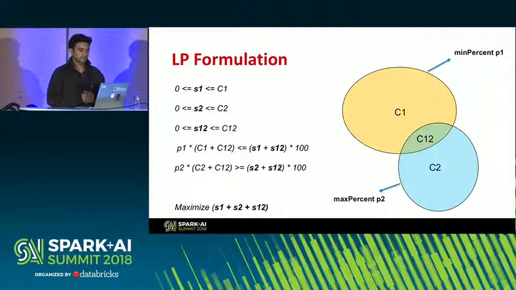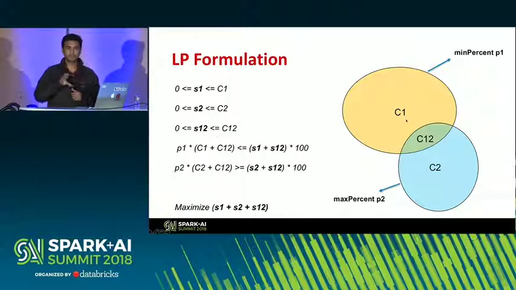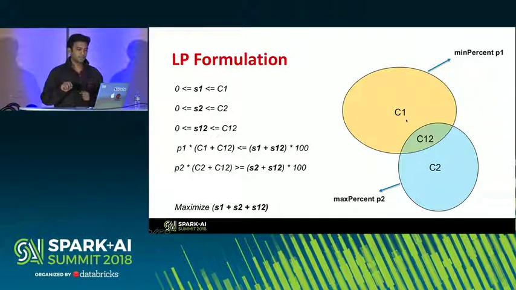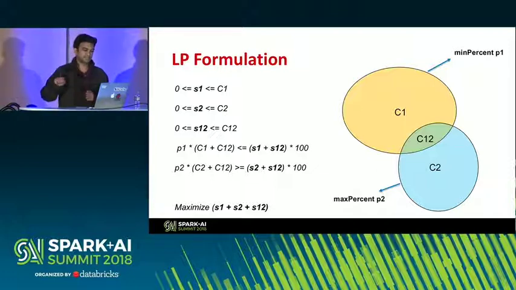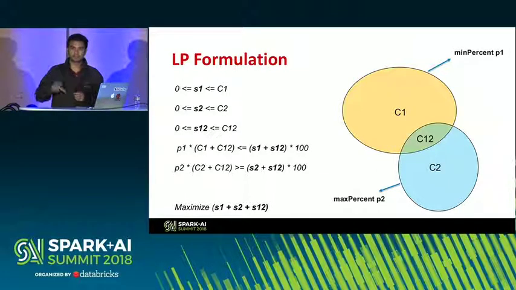In this case, let's assume that for the circle titled C1, the original count in that yellow circle is C1 minus what's there in the overlap region. Let's assume what's there in the overlap region is C12, and C2 is the count of the number of rows in the data frame that satisfy the other region.